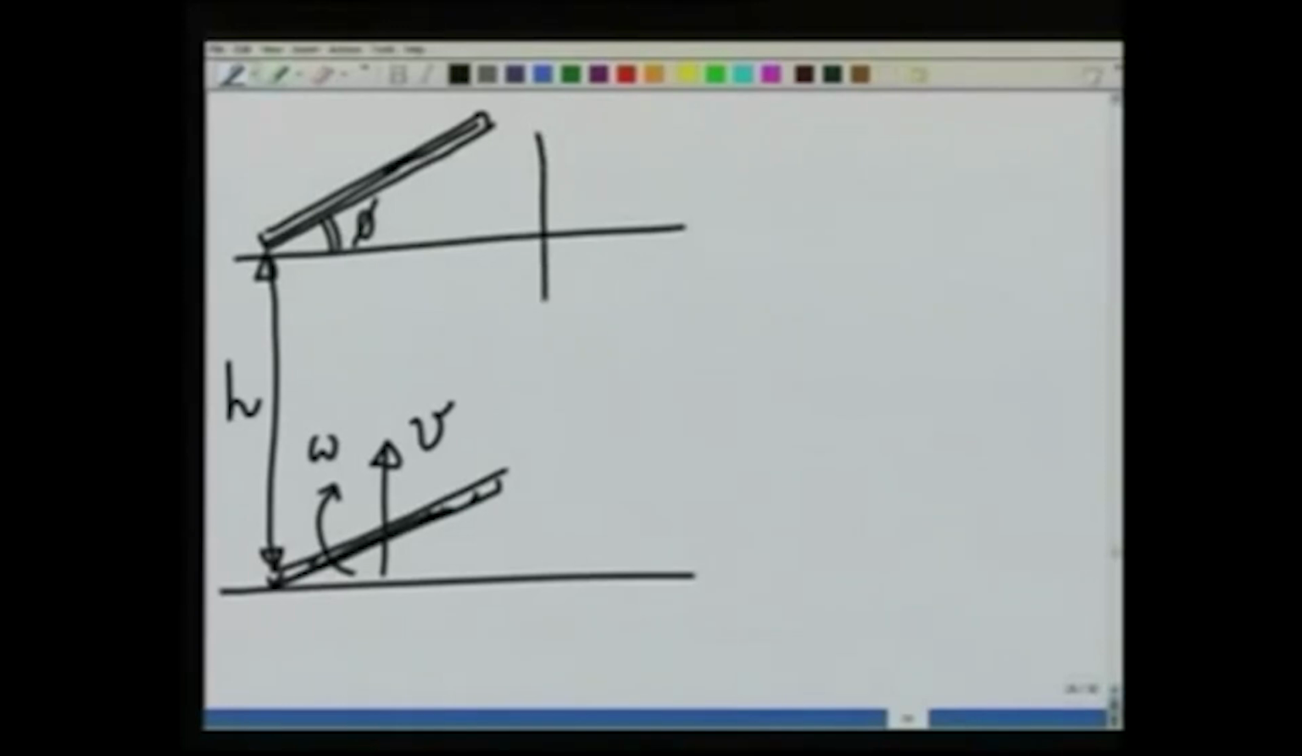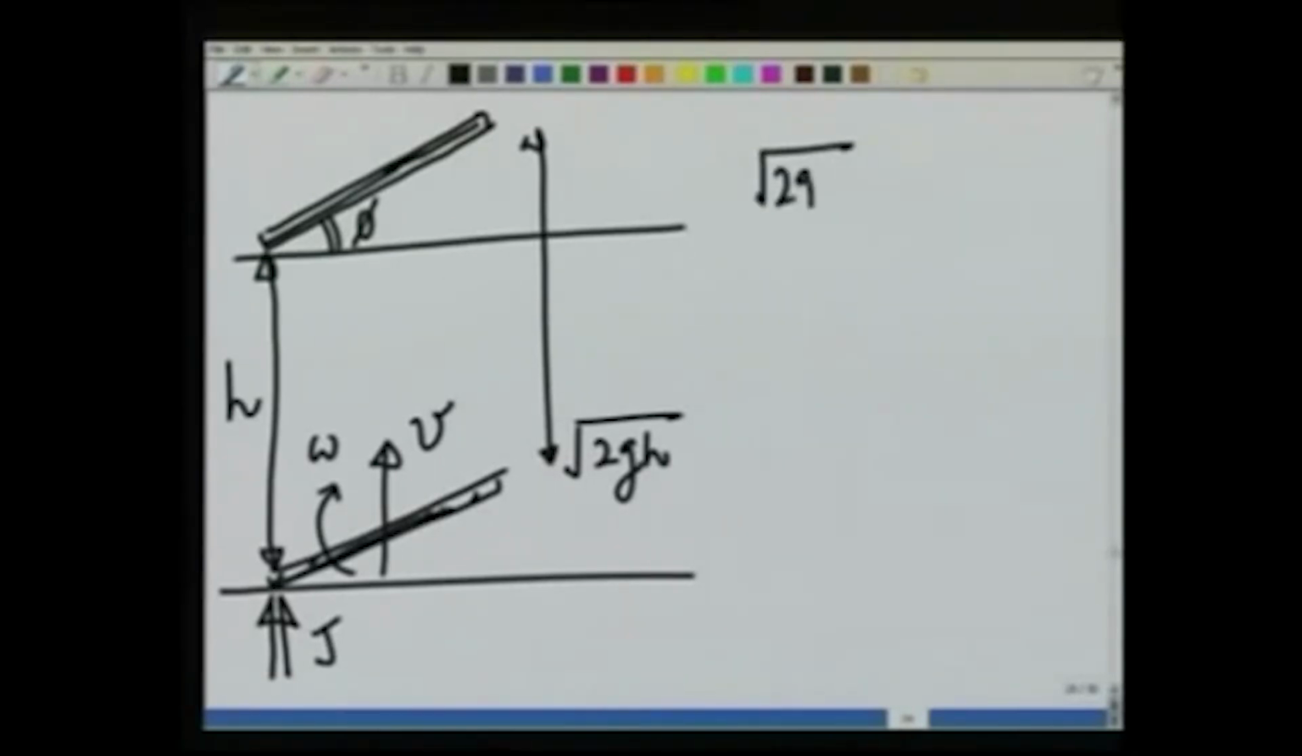When it drops from a height h, when it reaches here, its velocity is going to be the square root of 2 gh. And when it hits here, there is an impulse that acts here, let that be called j. So I am going to have square root of 2 gh times the mass of the rod minus mv, this is the loss in the momentum, that should be due to j. That is from the momentum equation.